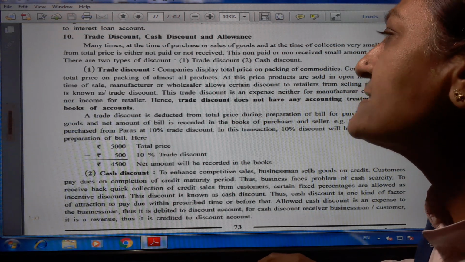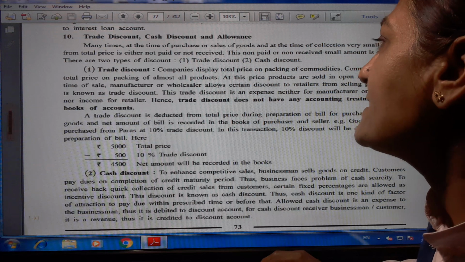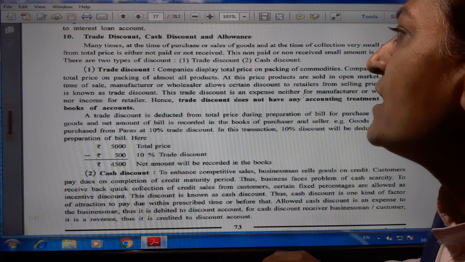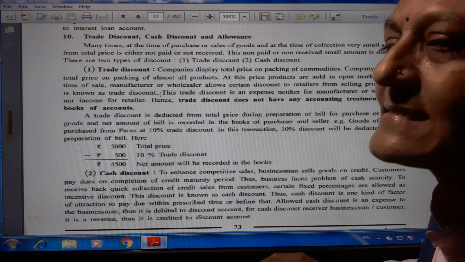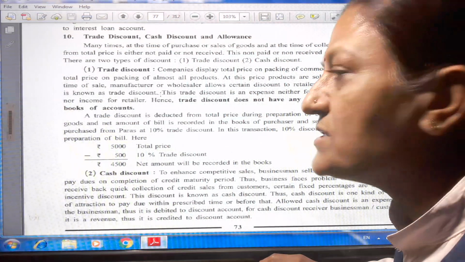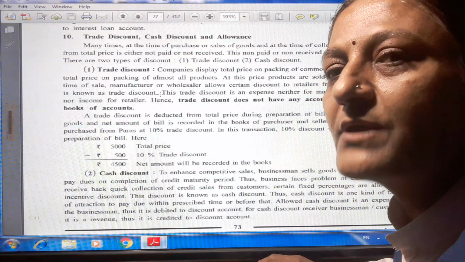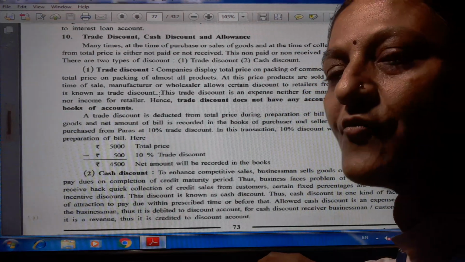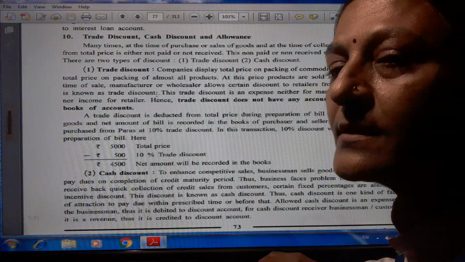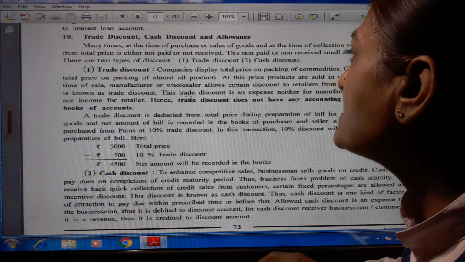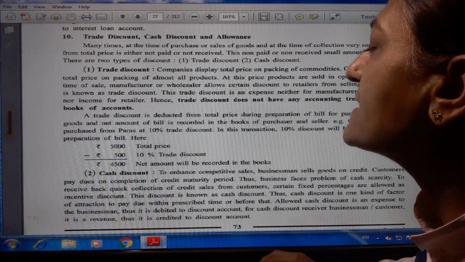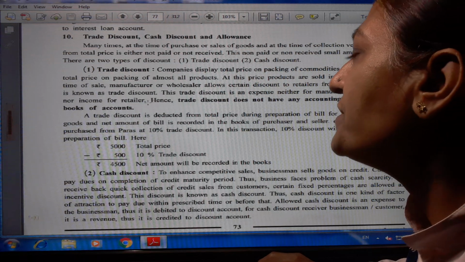At the time of a sale, the manufacturer or wholesaler allows a certain discount to retailers from the selling price, which is known as trade discount. From the wholesaler, this small amount given is called the trade discount. This trade discount is neither an expense for the manufacturer or wholesaler nor income for a retailer.